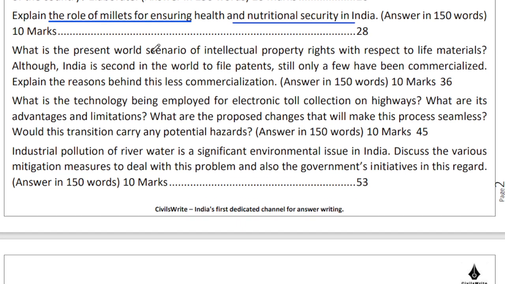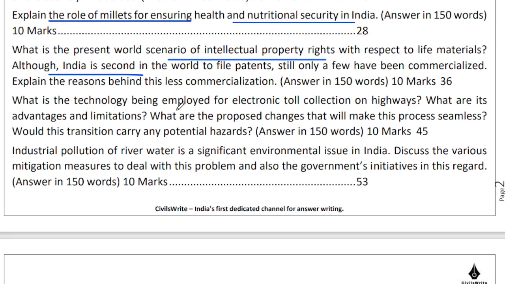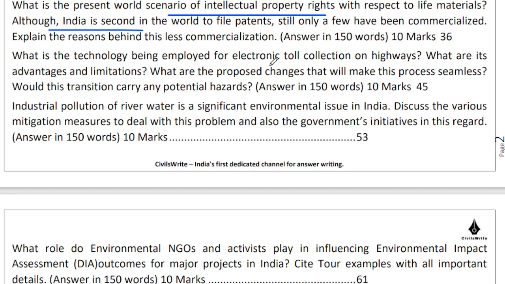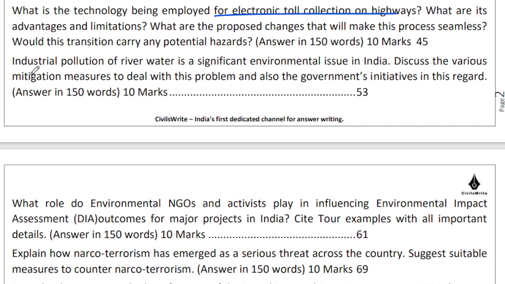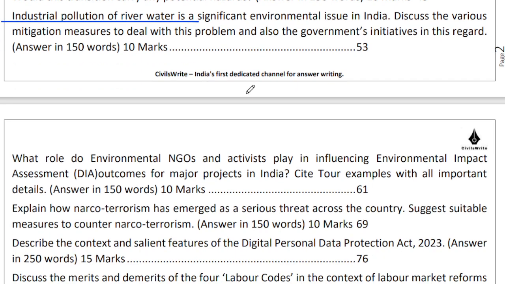We will also be looking at the present scenario of intellectual property right with respect to life materials, right? And we'll also be understanding what is happening in India. We'll also be looking at electronic toll collection on highways. So what is the technology behind that? What are its advantages and limitations, and what are the suggested changes? We will look at industrial pollution of river water, which is a significant environmental issue. We'll be discussing how we can mitigate this, what are the steps we can take in this regard.